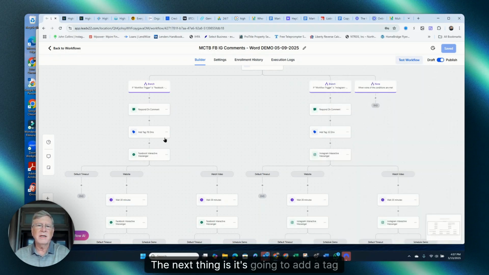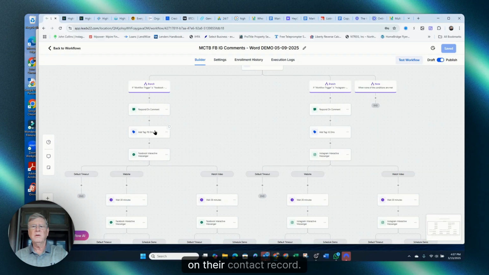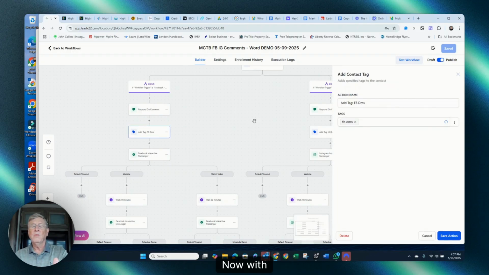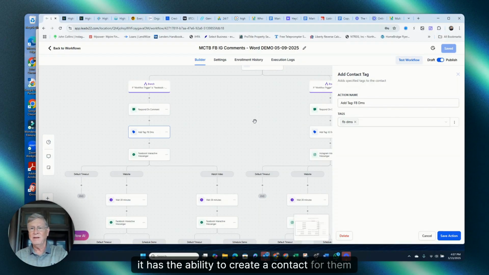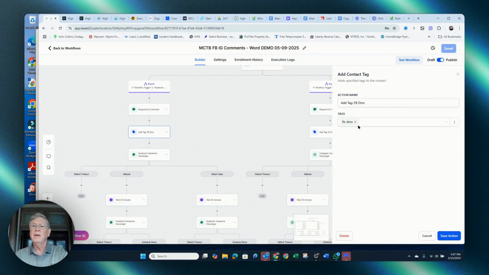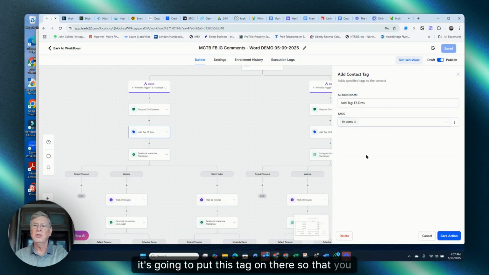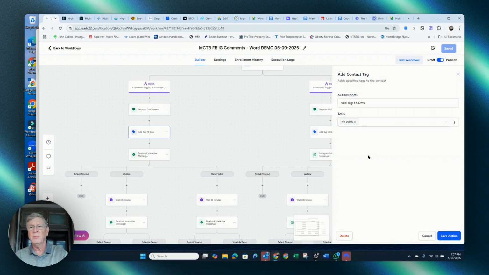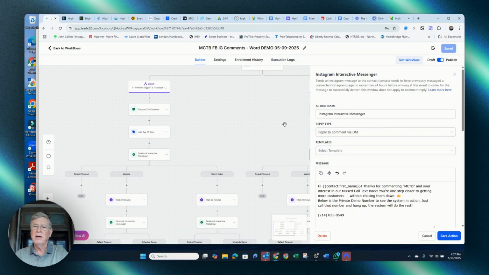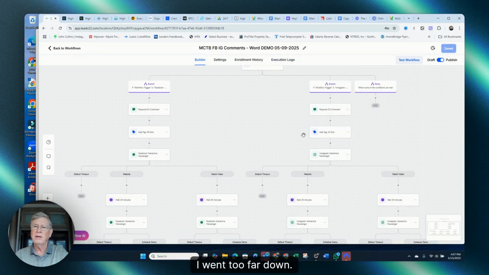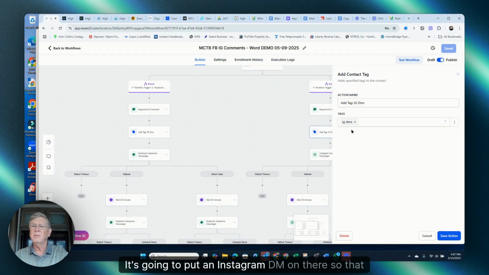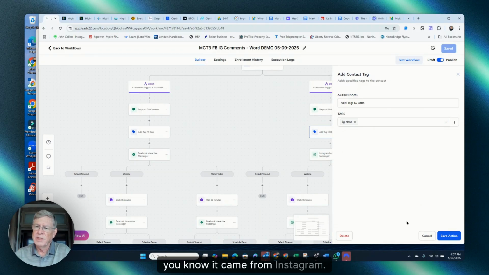The next thing is it's going to add a tag on their contact record. Now, with Go High Level, it has the ability to create a contact for them with their first name and their last name. And so it's going to put this tag on there so that you know that this person came from a Facebook DM. Same thing on Instagram. It's going to do the same thing, only it's going to put an Instagram DM on there so that you know it came from Instagram.